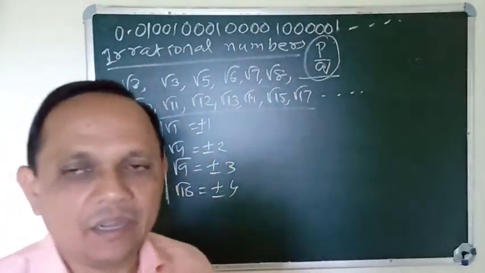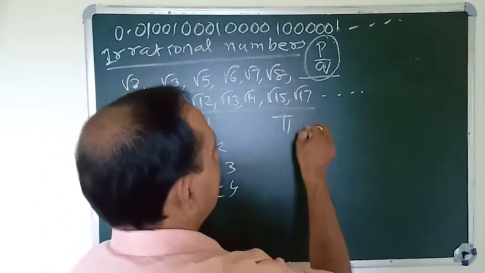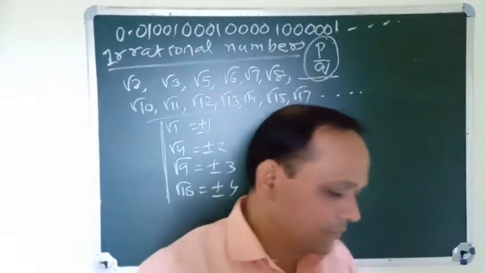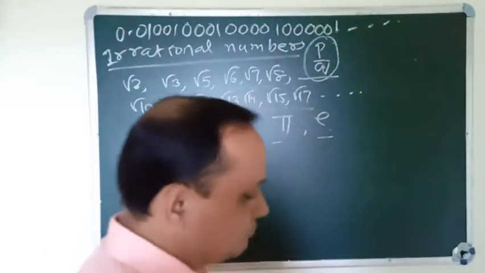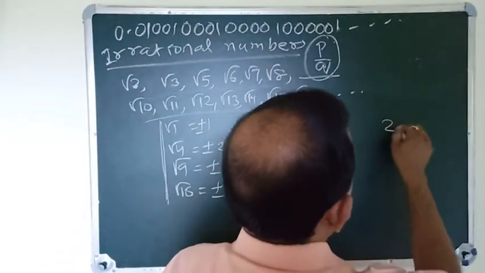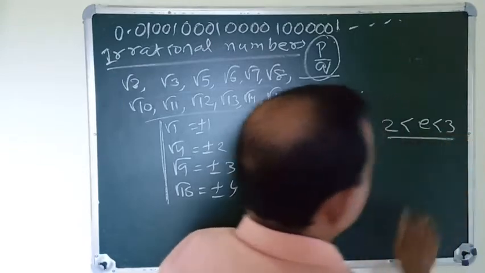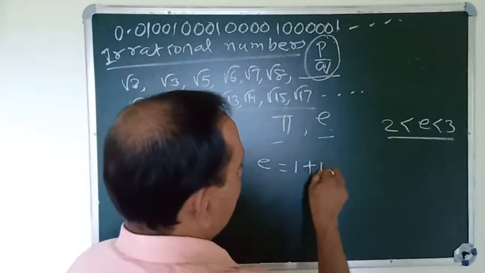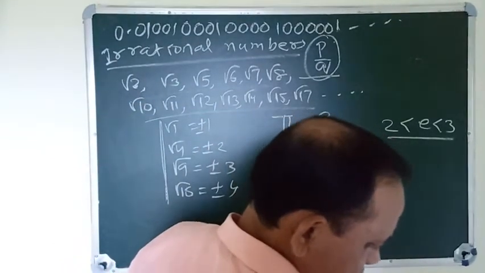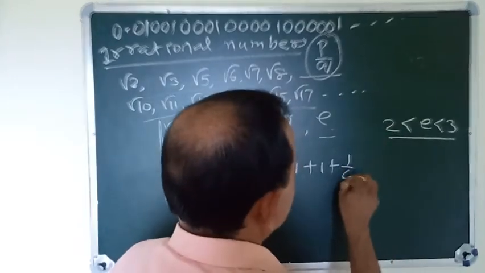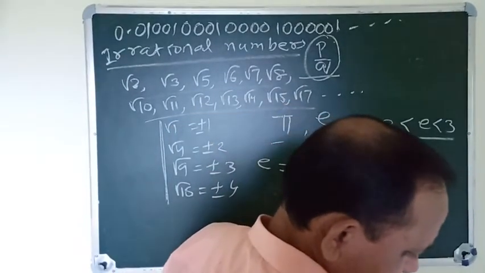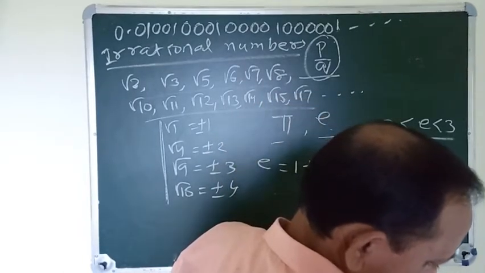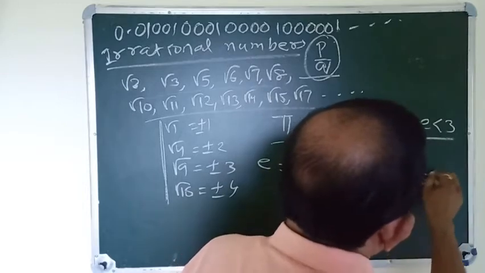Besides this, there are so many irrational numbers also, pi and e. Pi and e are irrational numbers. What is meant by e? 2 is less than e, and e is less than 3, that means e comes between 2 and 3. e equals 1 plus 1 plus 1 by 2 plus 1 by 6 plus 1 by 24 plus 1 by 120 plus and so on.